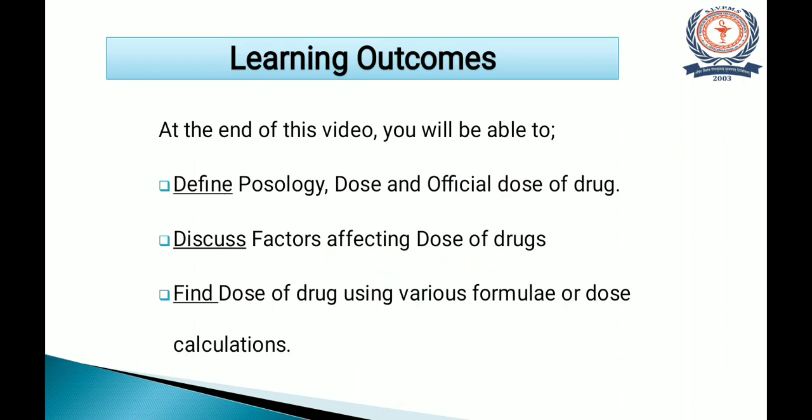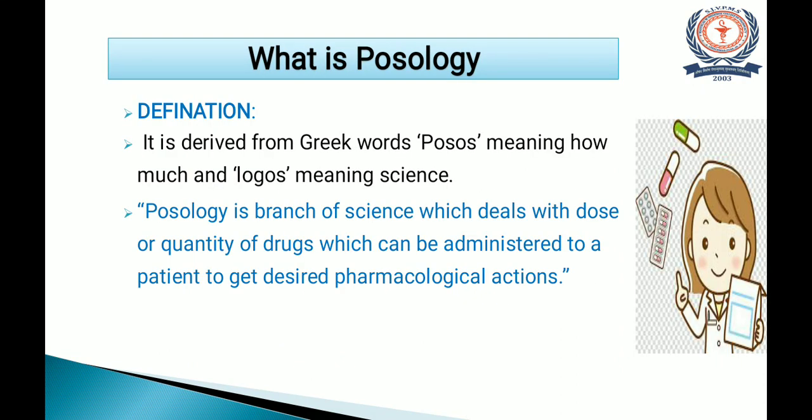Now let's proceed with the definition of posology. What is posology? It is derived from the Greek words posos meaning how much and logos meaning science. So we can define posology as a branch of science which deals with dose or quantity of drugs which can be administered to a patient to get desired pharmacological action. In short, we can say that posology deals only with the dose of drug.